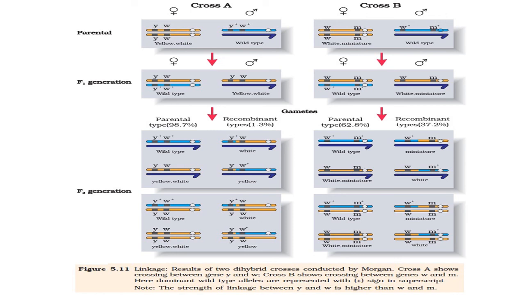And the strength of the linkage between Y and W is much higher than between W and M.